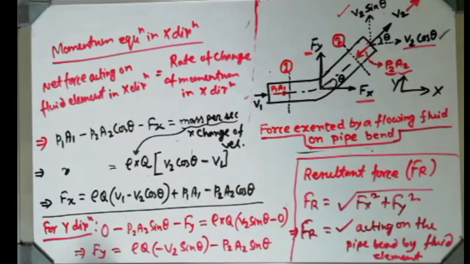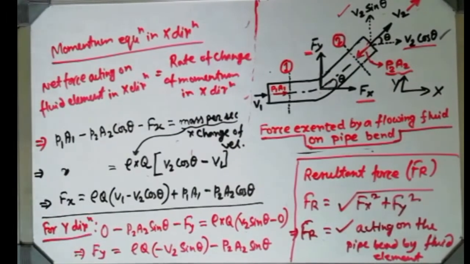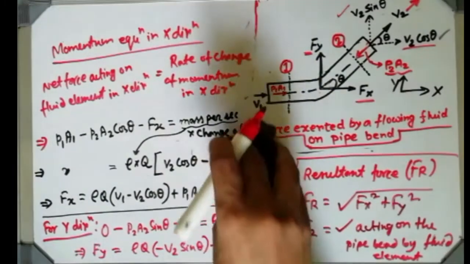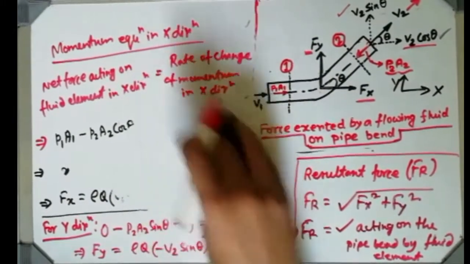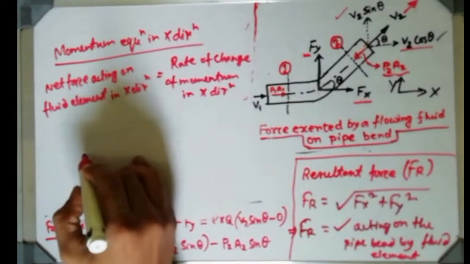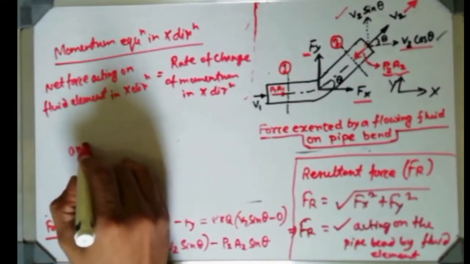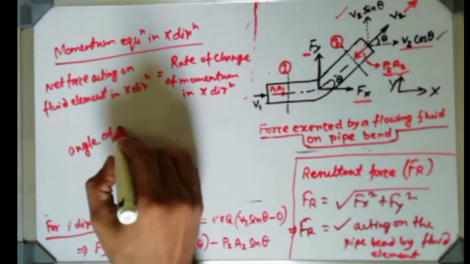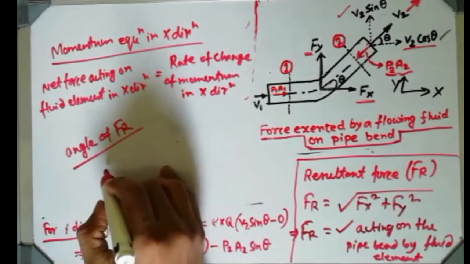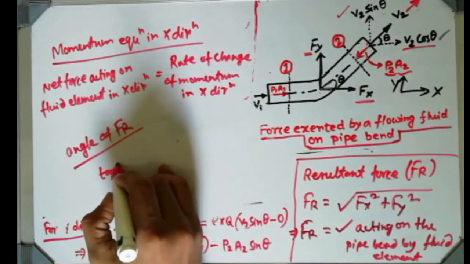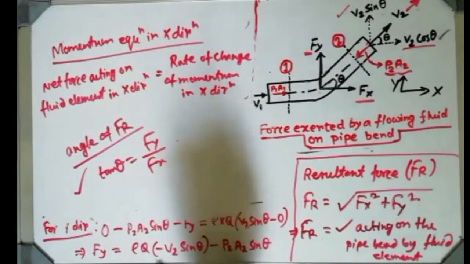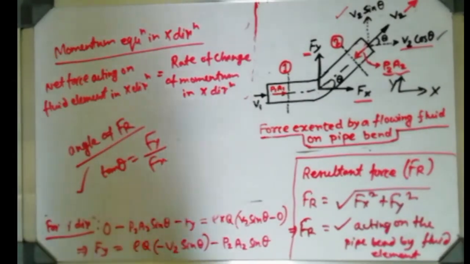Fluid will create this force on the pipe bend, and if anybody asks you at which angle the resultant force will act, so the angle of the resultant force Fr with the horizontal direction, that should be tan theta equals Fy by Fx. Those are very simple expressions, those are used in class 11-12 also.